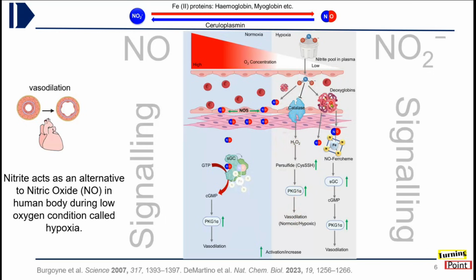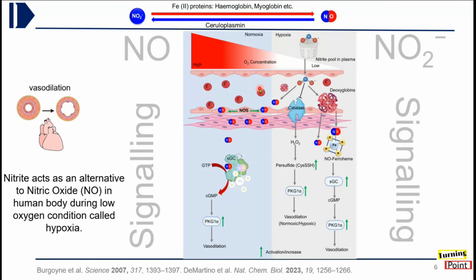Another is that there are proteins which can convert nitrite into nitric oxide, and they can exert the same effect. The human body is known to balance everything. There are proteins which can convert nitrite to NO, and if there is excess NO, it can be converted into nitrite using another protein called ceruloplasmin. So that's the origin of developing nitrite-based therapeutics.